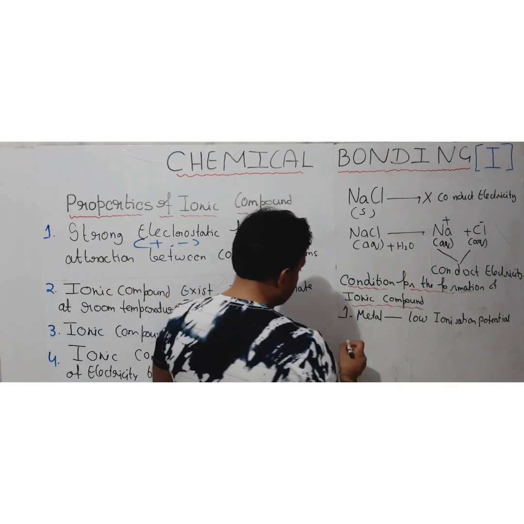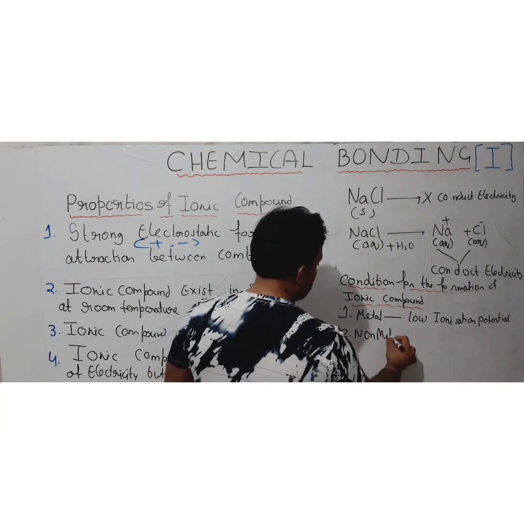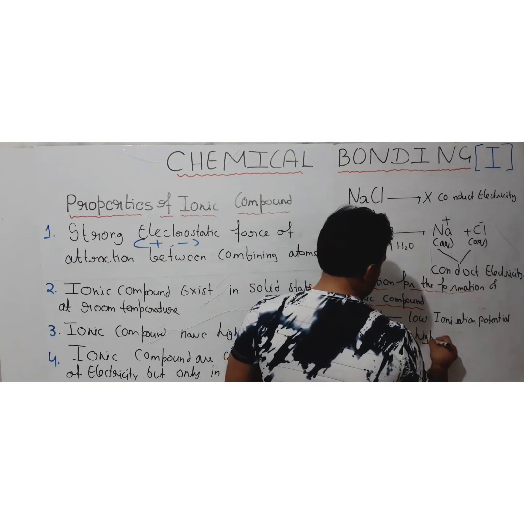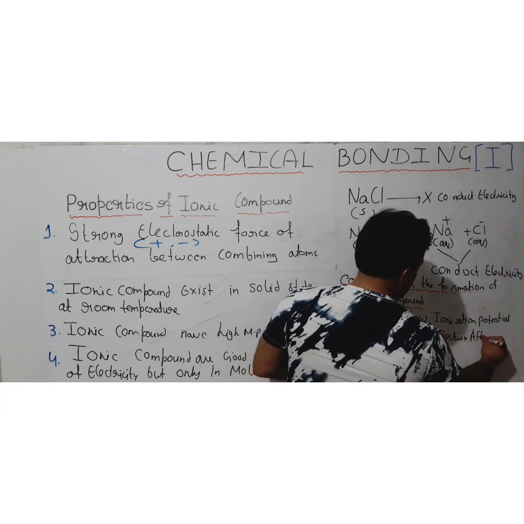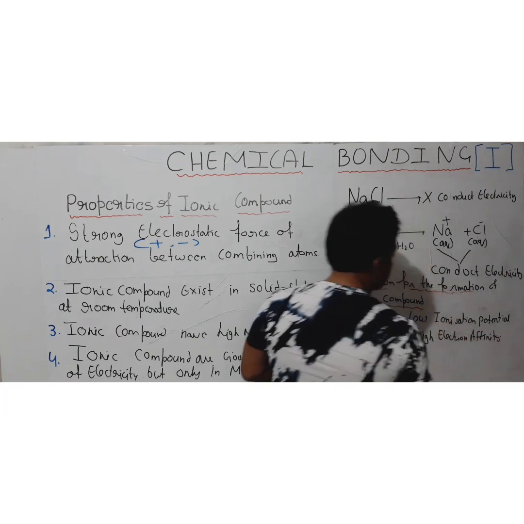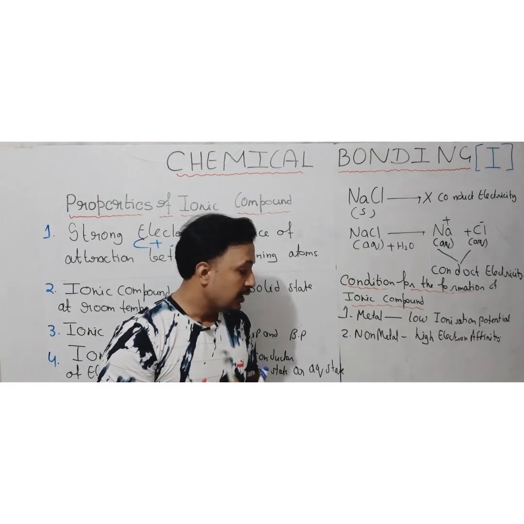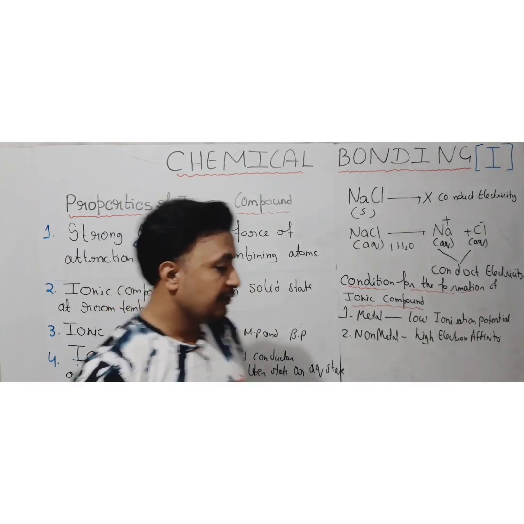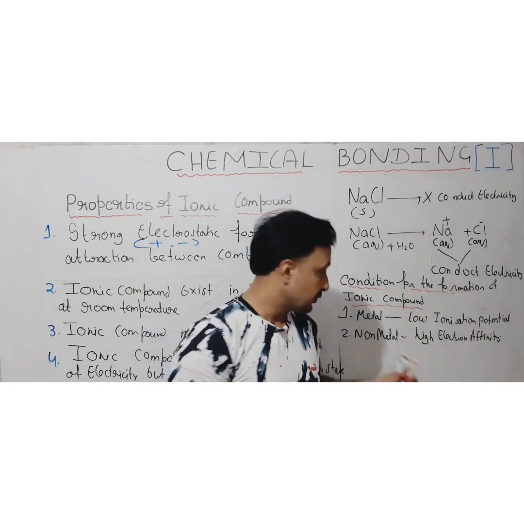Then the second point is related to the non-metal only. The non-metal should have high electron affinity. What is the meaning of that? We have already made a video on it, on the periodic properties of the elements.